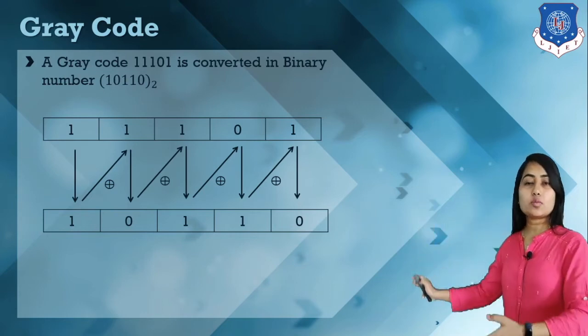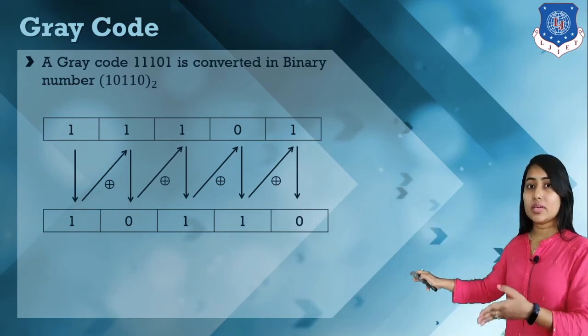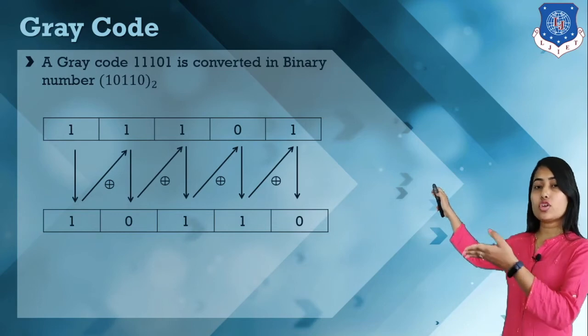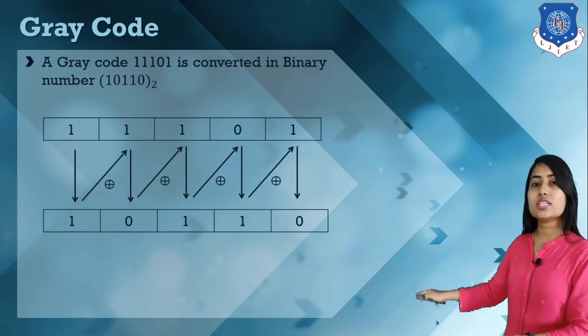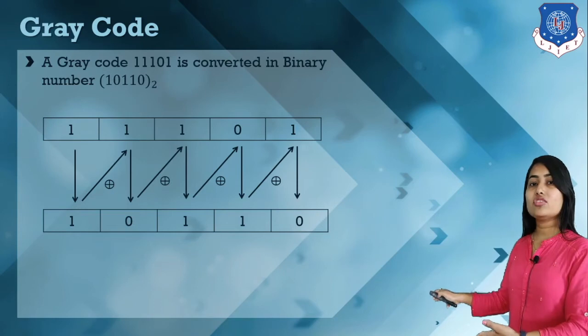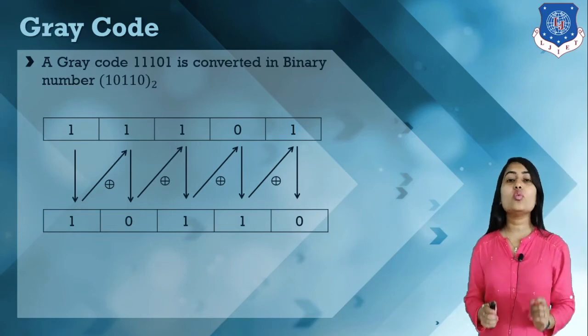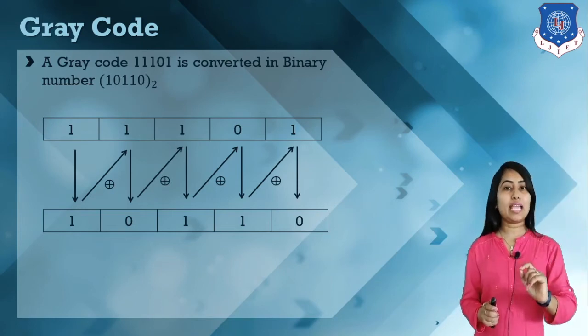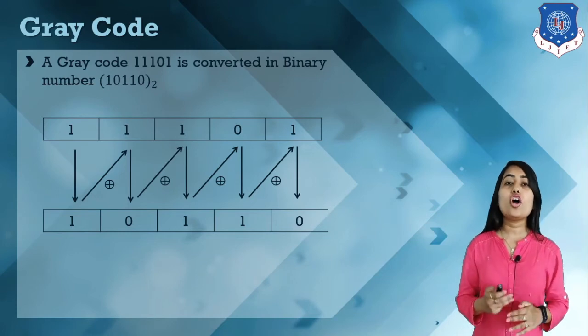Okay, MSB as it is, then this binary bit and the next gray bit, perform XORing and write the bit, then this bit and the next one, and write the result. So this is how we can convert gray to binary. Okay, so this is our non-weighted code.